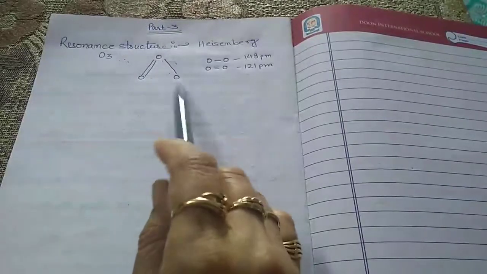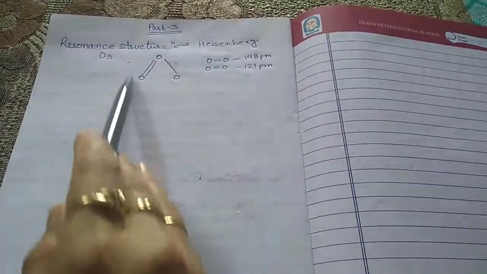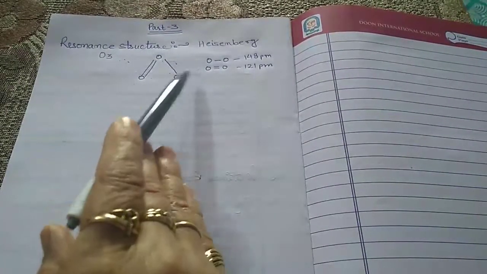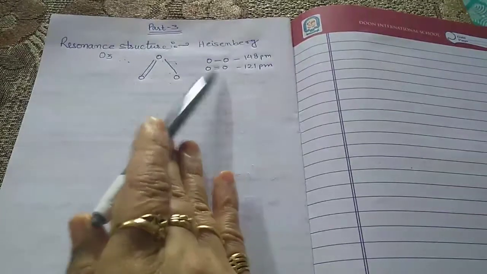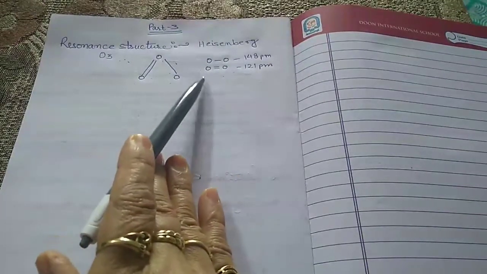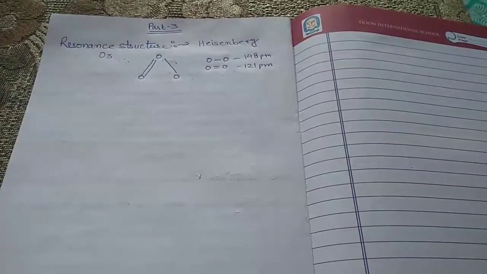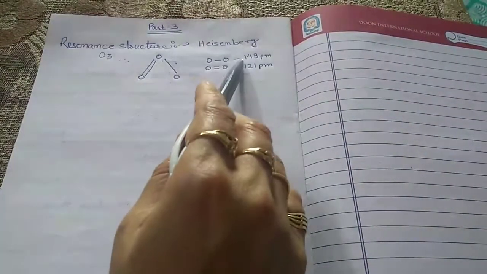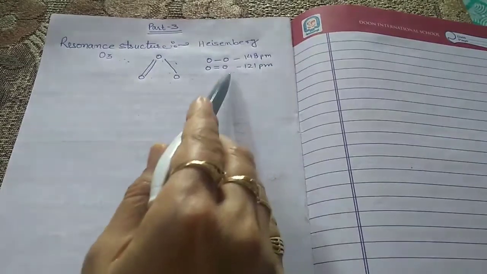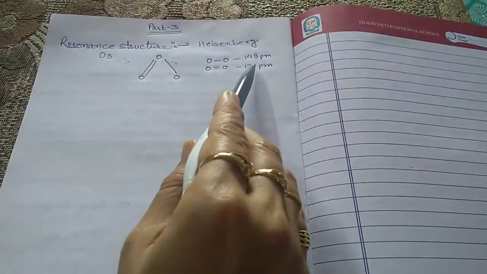According to the structure we have drawn, we would expect the two bond lengths in the ozone molecule to be unequal, one of 148 picometer and the other of 121 picometer.